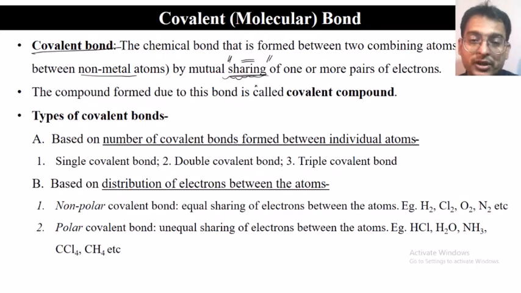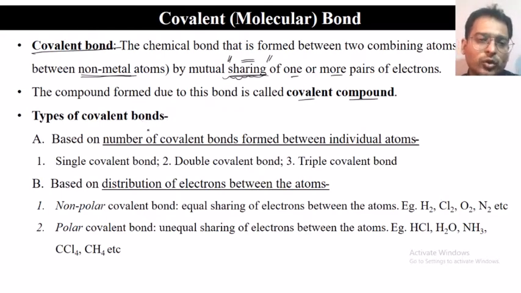Sodium chloride: sodium is a metal, chlorine is a non-metal. But in the case of a covalent bond, it is between two non-metal atoms, and there is a sharing of one or more pairs of electrons. The compounds formed by this kind of bond are called covalent compounds.